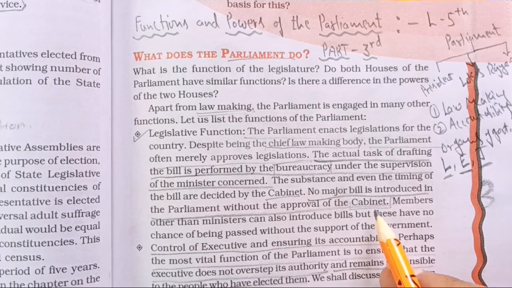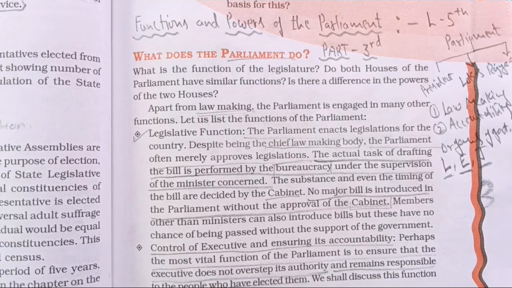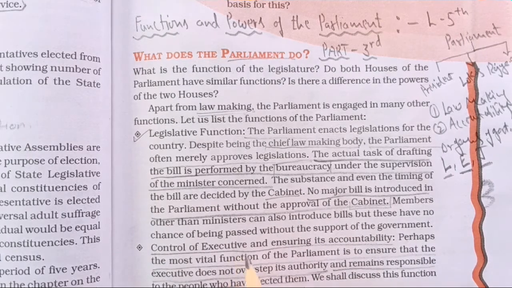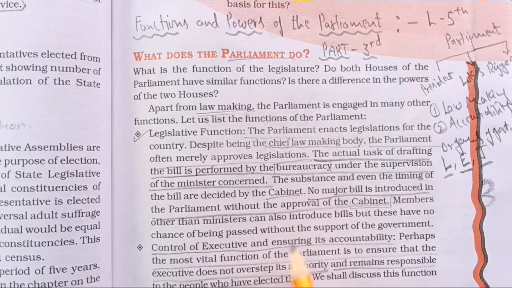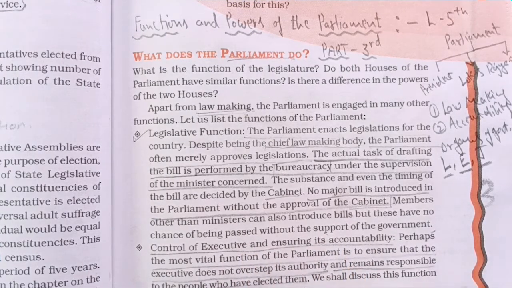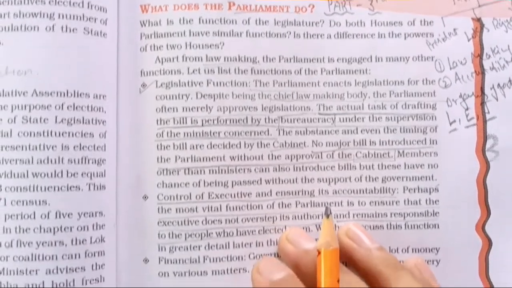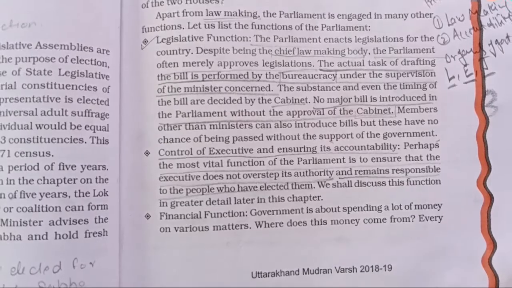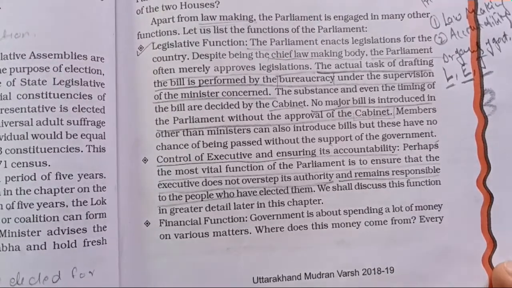Any member of parliament, an MP, can introduce a bill, but there is no surety that it will be passed, as the support of the government is very important. Okay, so this was the first function of the parliament, where the executive plays an important role.